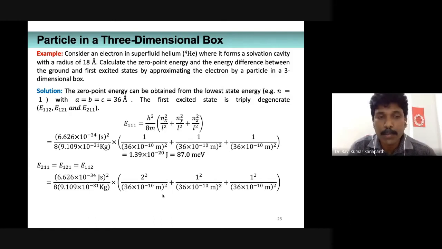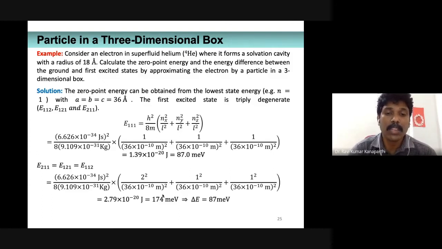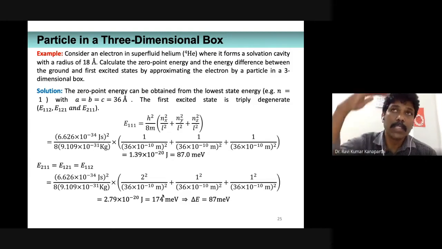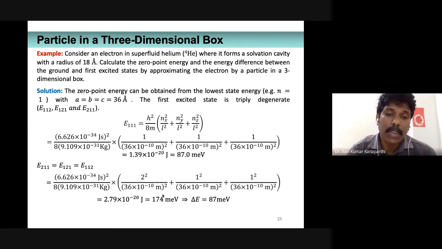Substitute the values of the electron mass and the Planck constant, and the answer in this case is going to be 74 million electron volt. That is the energy of the first excited state. Now the difference can be calculated by subtracting one from the other. That is delta E, again 87 million electron volt. This is how one can solve this problem.